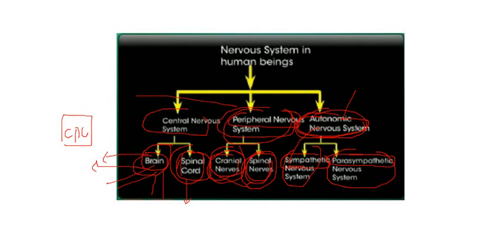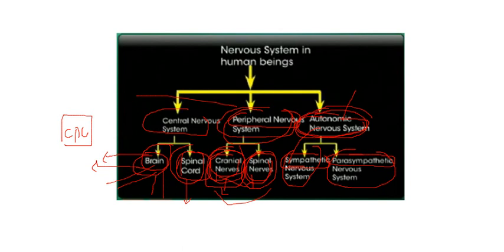which comprises the nerves that emerge from the spinal cord and the brain. There are 12 pairs of nerves that arise from the brain, referred to as cranial nerves, and we have 31 pairs of spinal nerves. Together they control every part of our daily activity.